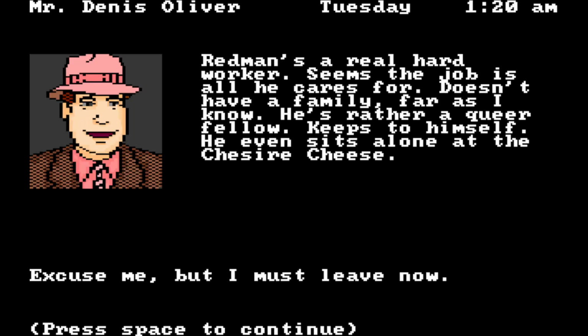Redmond's a real hard worker. Seems the job's all he cares for. Doesn't have a family, far as I know. He's a rather queer fellow, keeps to himself. He even sits alone at the Cheshire Cheese.